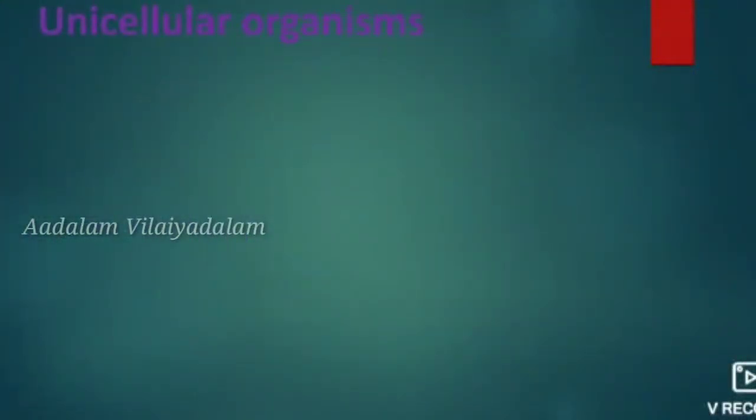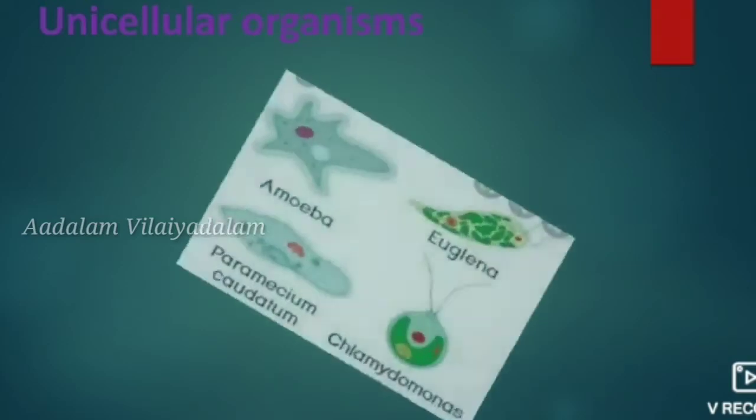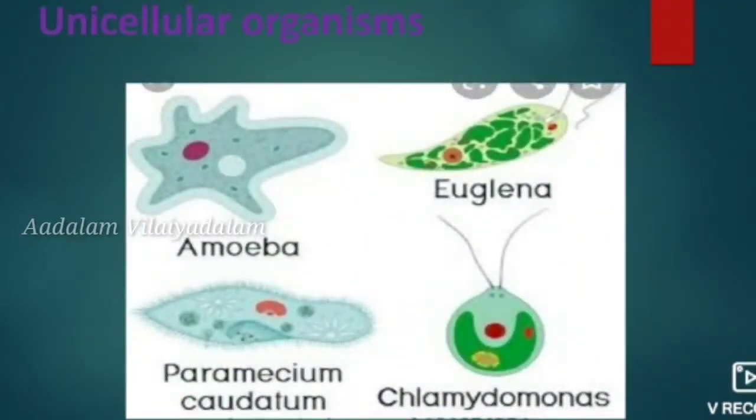And the next one is, based on the number of cells present in the organisms, they are again classified into two types. The first one is unicellular organisms and the second one is multicellular organisms. The organisms which have a single cell body are known as unicellular organisms. That means it has only a single cell. And the examples for these organisms are yeast, amoeba, euglena, paramecium, chlamydomonas.